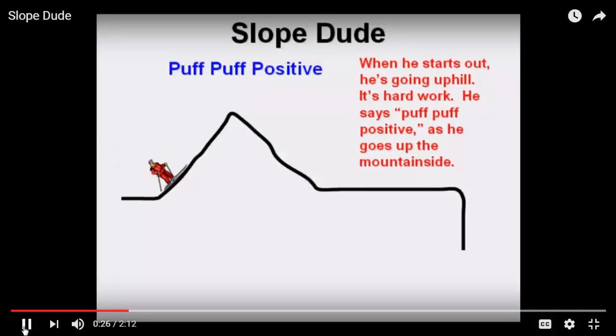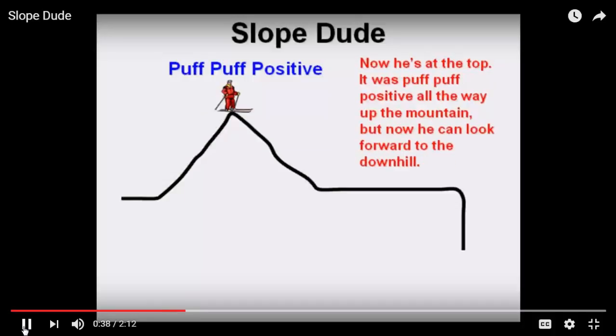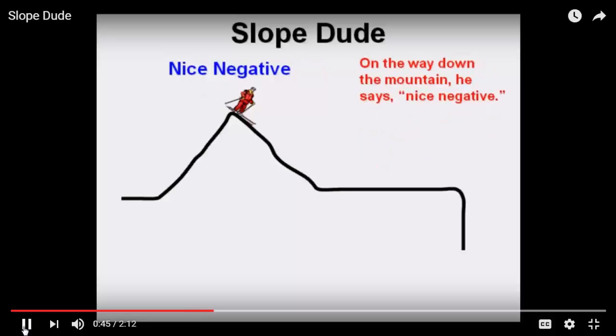When he starts out, he's going uphill. It's hard work. He says puff, puff, positive as he goes up the mountainside. Now he's at the top. It was puff, puff, positive all the way up the mountain. But now he can look forward to the downhill. On the way down the mountain, he says, nice, negative.